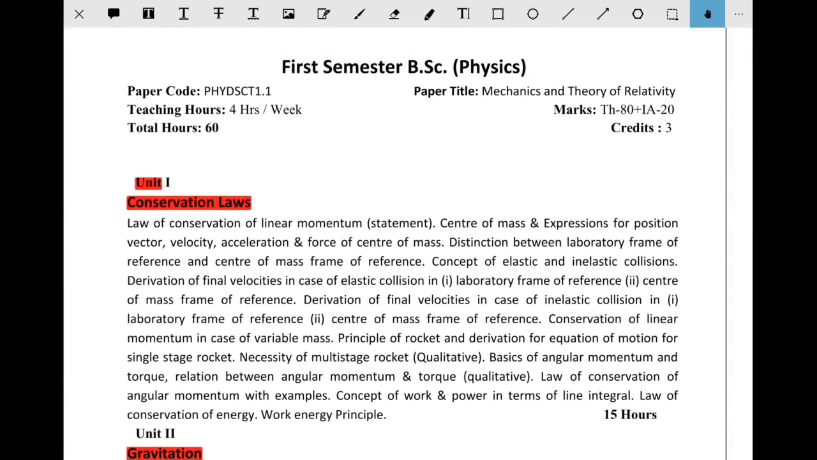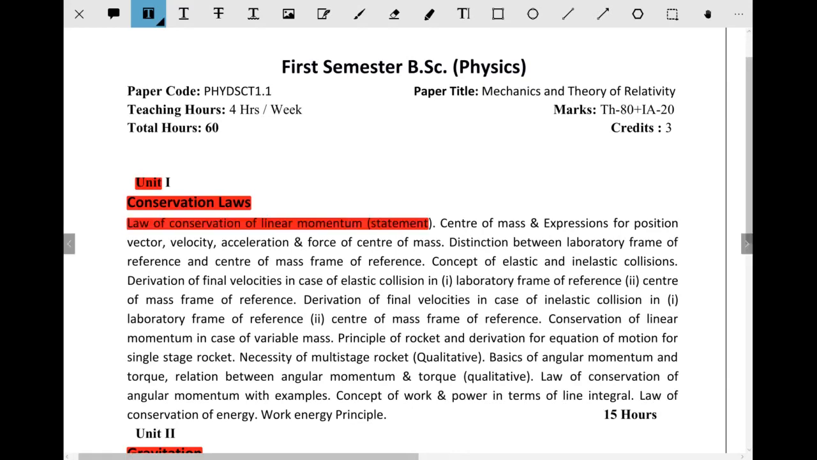Okay, take a look at the first unit, conservation laws. Here the syllabus starts from the law of conservation of linear momentum. There is only a statement: you just have to explain linear momentum and the statement of conservation of linear momentum. Next, center of mass: expression of position vector, velocity, acceleration, force of center of mass.